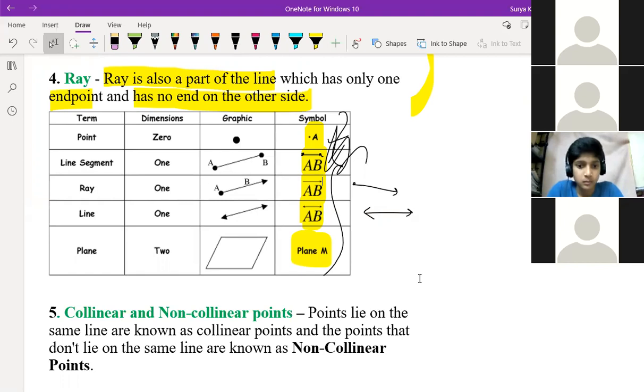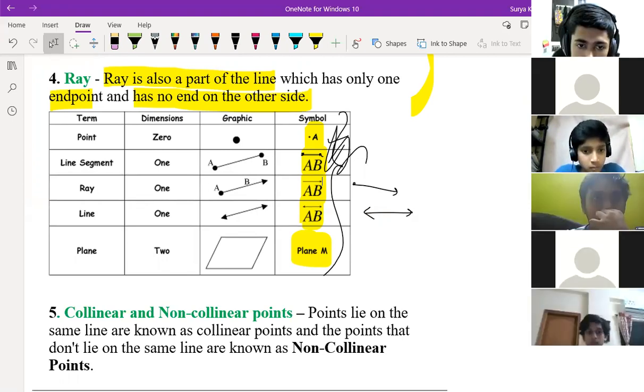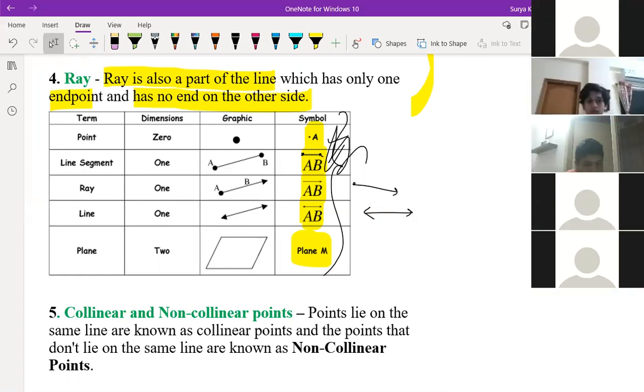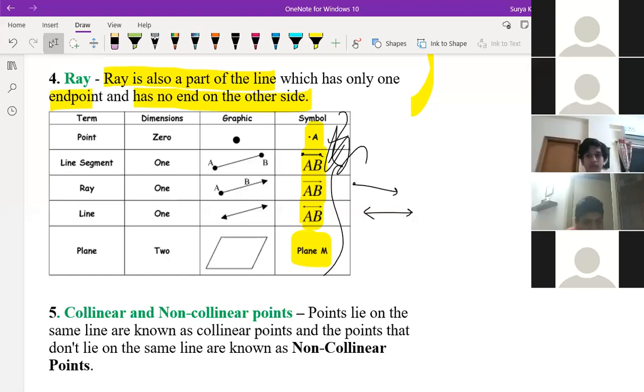Anyone can tell me? Sai Charan, what is the area of collinear points? Rishikesh? So on the line, area I'm asking. All of you children, all of you are not on the camera. If you are having the camera properly, then also you're not on the camera. Any problem, children?